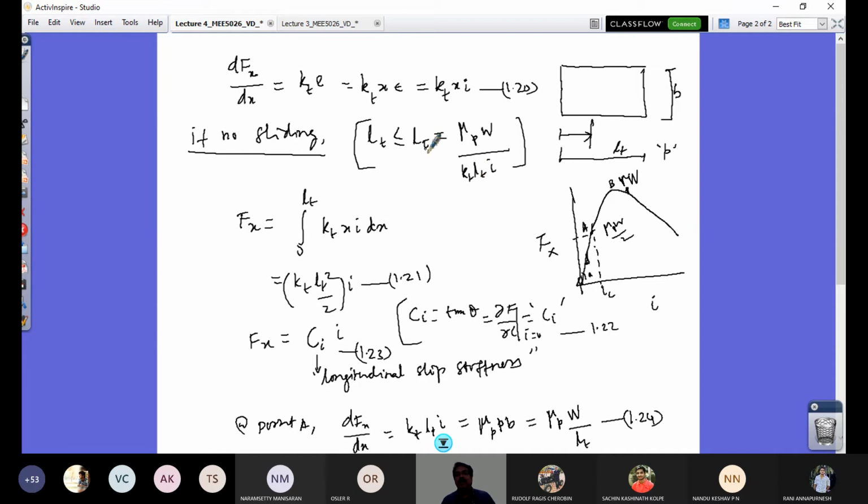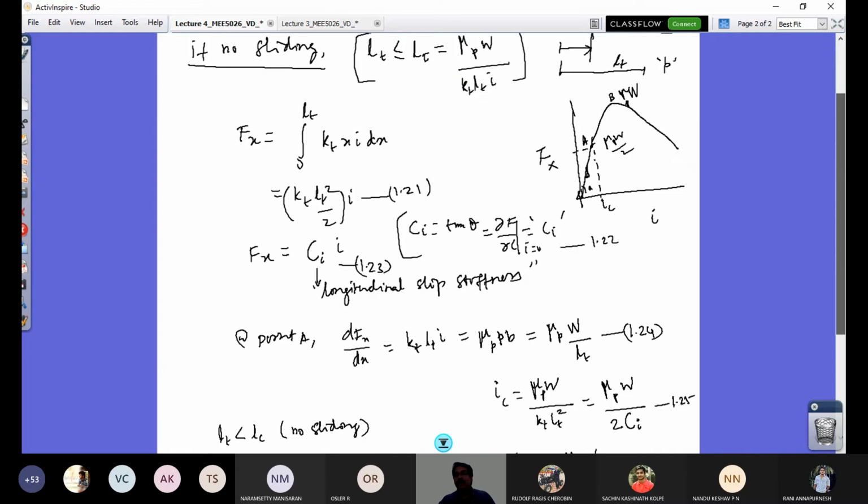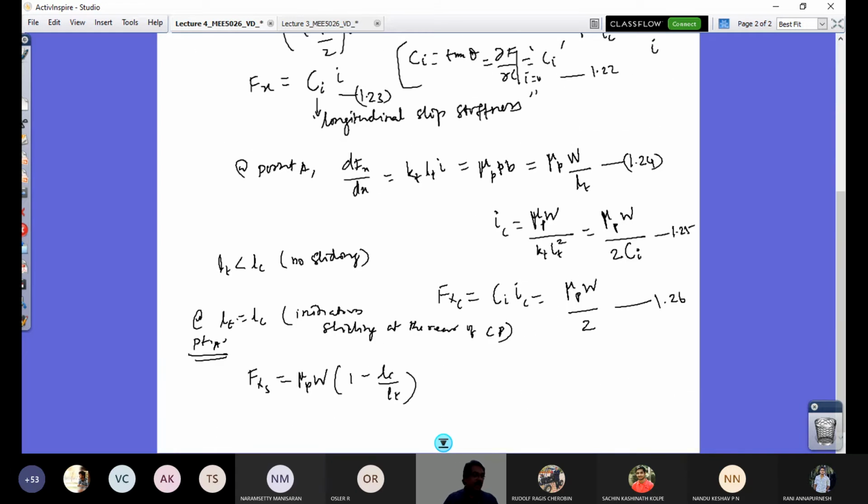When LC is equal to LT, I will have the LT by LC ratio replaced here. Let me write it, and if you have doubt, I will explain.